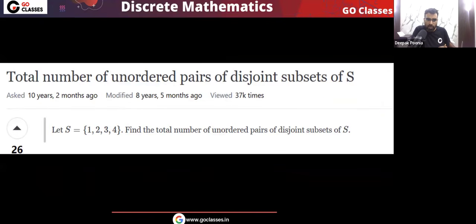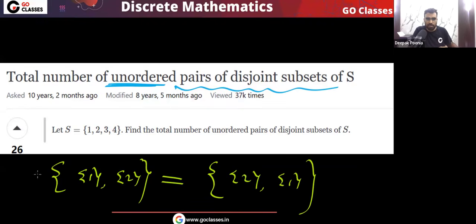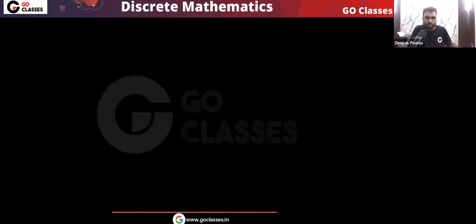But when I ask you unordered pairs of disjoint subsets, then remember what will happen. In this situation, if I write 1 comma 2, now this will be same as 2 comma 1. Okay, is this clear? So here you can see 1 comma 2 or 2 comma 1, these are basically the same. So this is the point of unordered pairs of disjoint subsets. Now let's solve this question. Actually, this is very easy to solve.